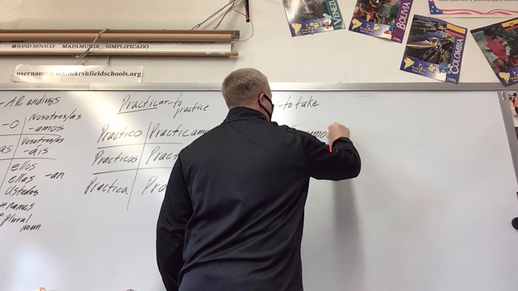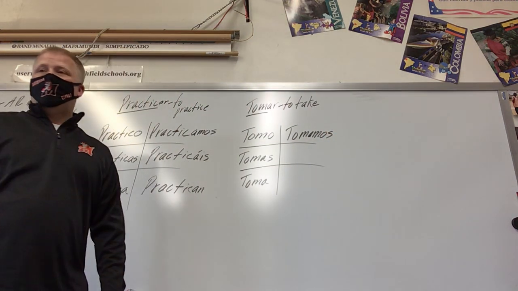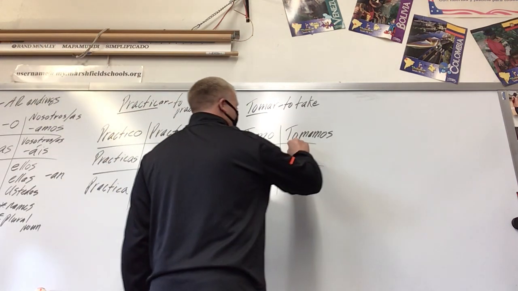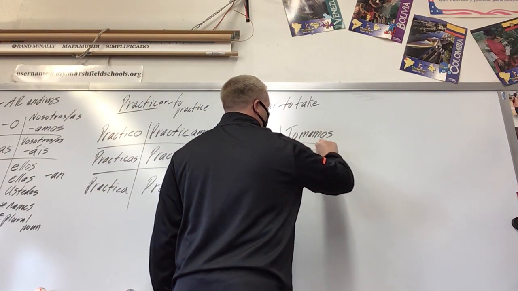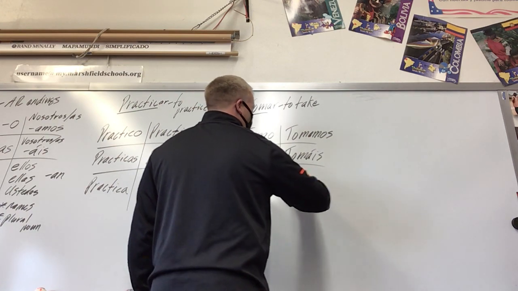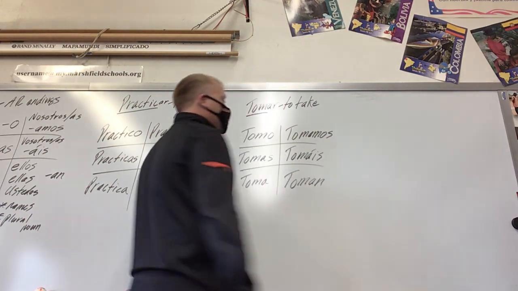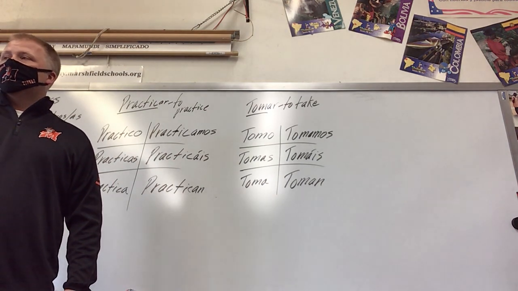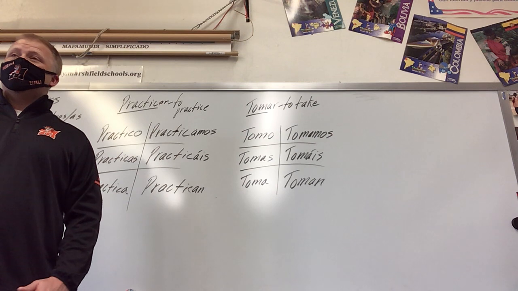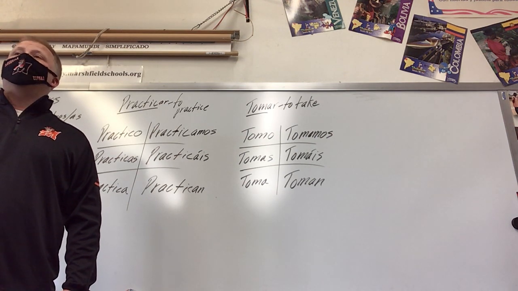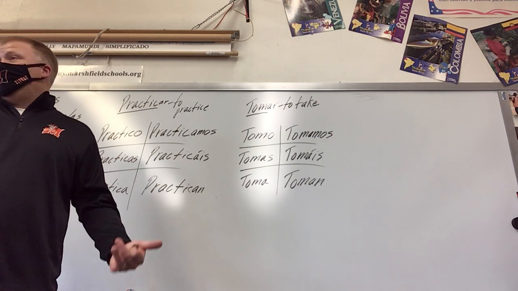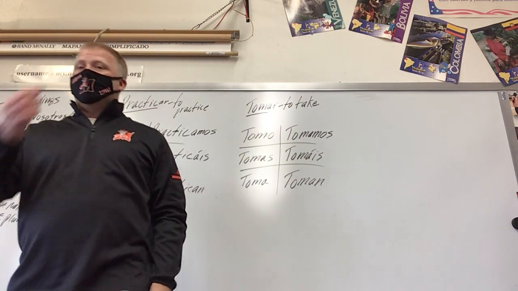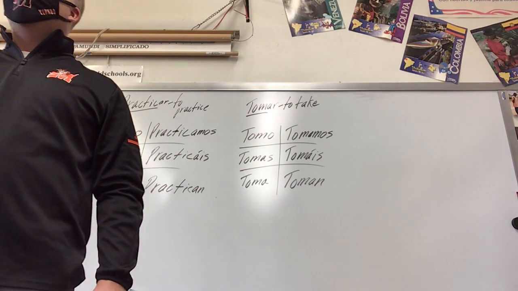Tomamos means we take. So tomo, tomas, toma, tomamos, tomáis, and toman. See? So in theory, could you conjugate all of those verbs in I, J, K and those two in letter L now? Yeah. Yep, because all you have to do is take off the AR and add O, as, a, amos, áis, an. The kicker is trying to figure out what they all mean. And we'll get to that.